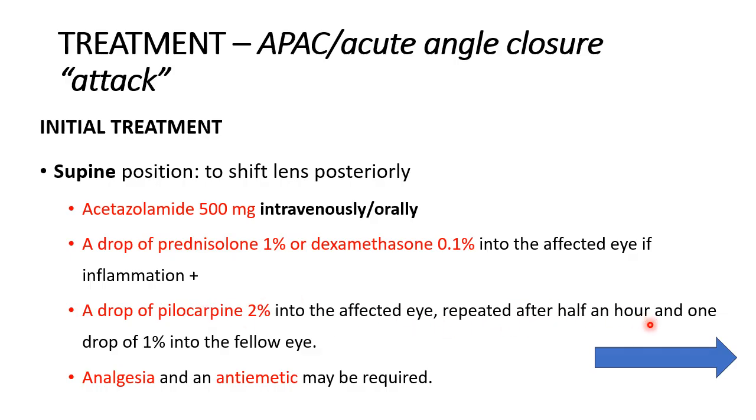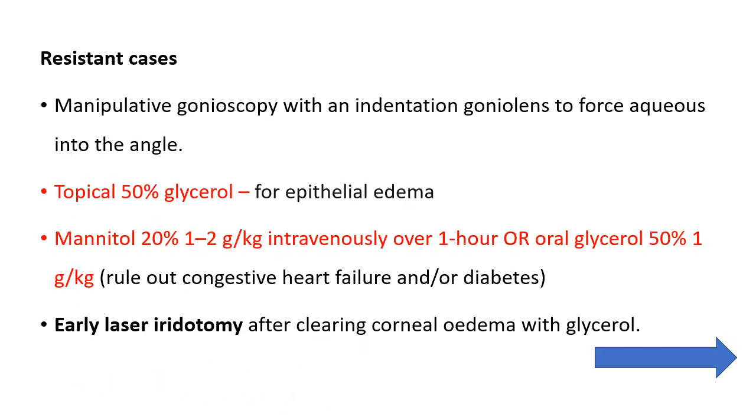It should be repeated after half an hour, and one drop of 1% pilocarpine should also be instilled into the fellow eye, because many a times the fellow eye is a case of not acute, it's a case of primary angle closure or primary angle closure suspect. So it's a good idea to repeat pilocarpine in the fellow eye also, at least one drop, because there is a very high probability that this eye might also go into an attack of angle closure. And of course, analgesia and antiemetic for the systemic symptoms.